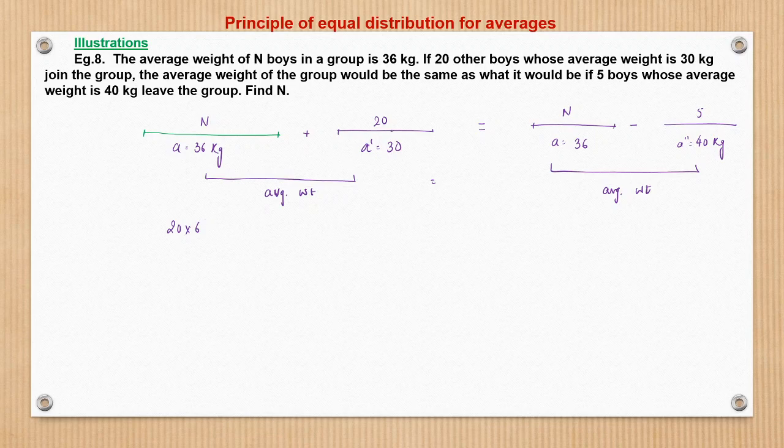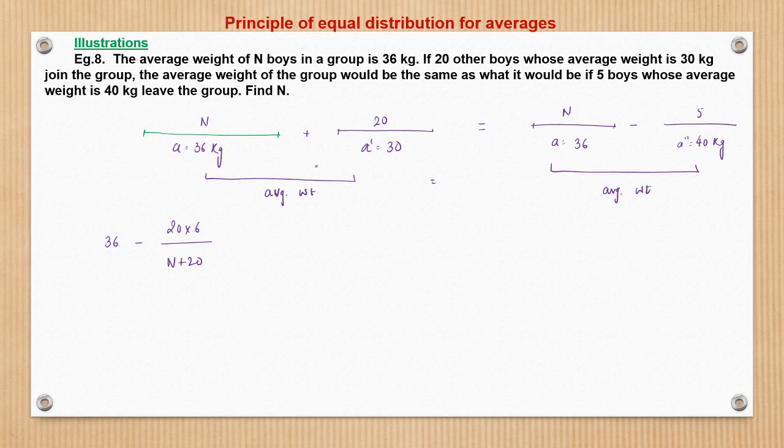20 into 6 is the change, the difference, right? And that will get distributed equally among n plus 20, right? So the average weight would be what? Initially it was 36, and this will be 36 minus the change. So this will be the average weight here. Got the point? Why is it so?